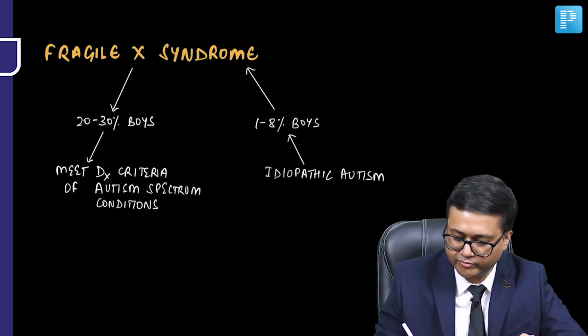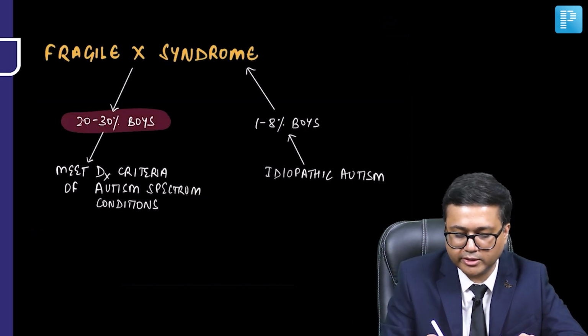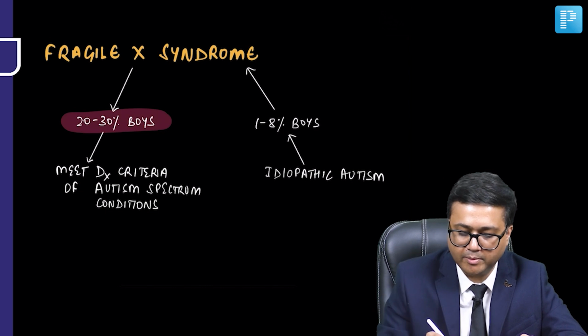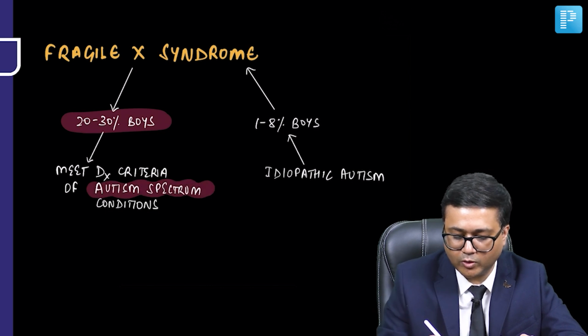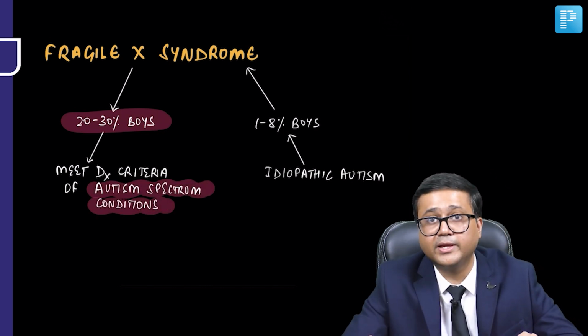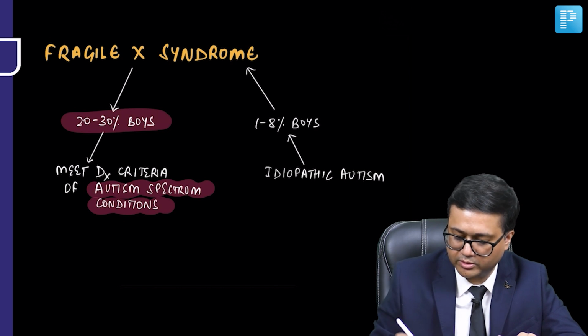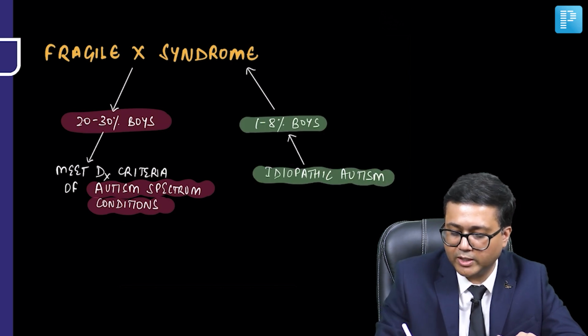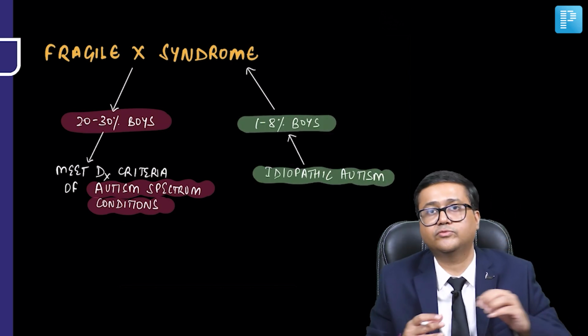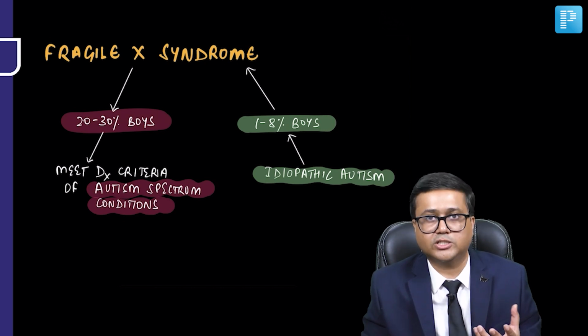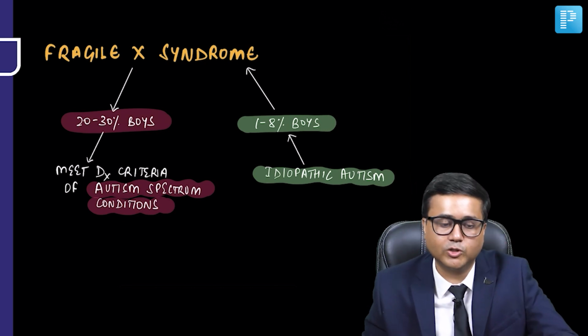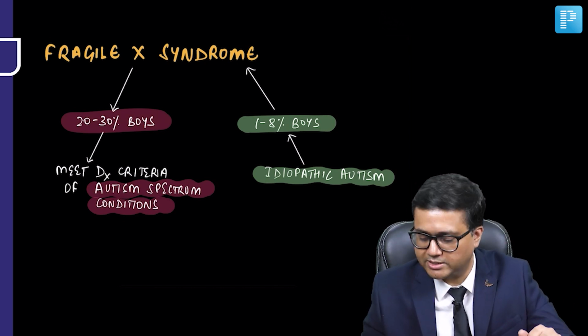Now it is seen that in Fragile X syndrome, 20 to 30% of boys may meet the diagnostic criteria of autism spectrum condition. And when we look at idiopathic autism, it is seen that 1 to 8% of the boys may have this Fragile X mutation. So again, Fragile X syndrome is closely associated with ASD.